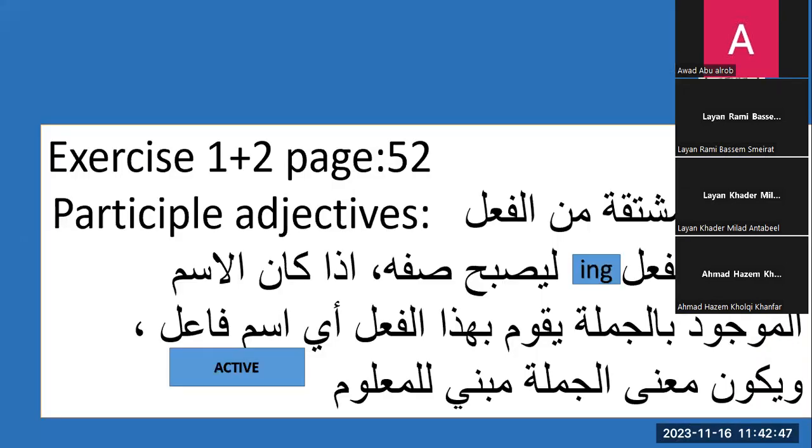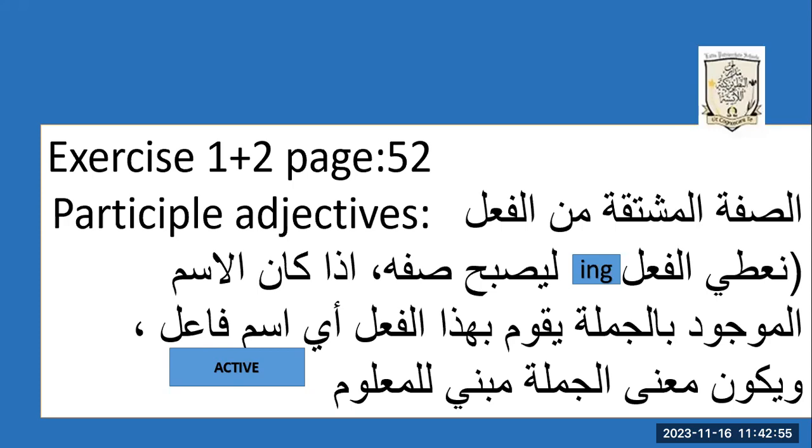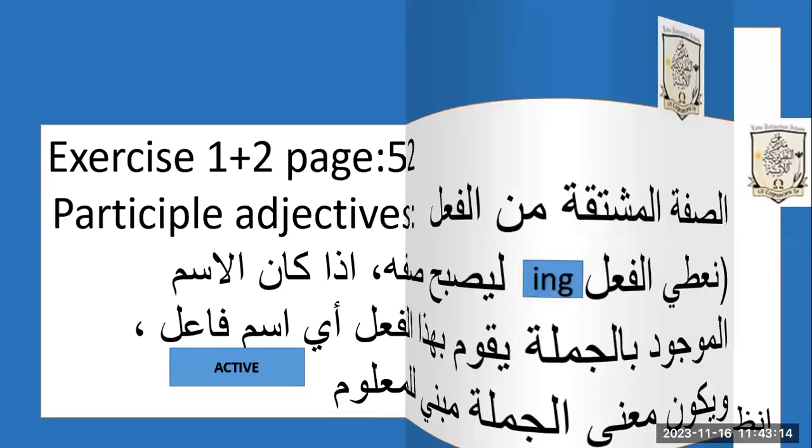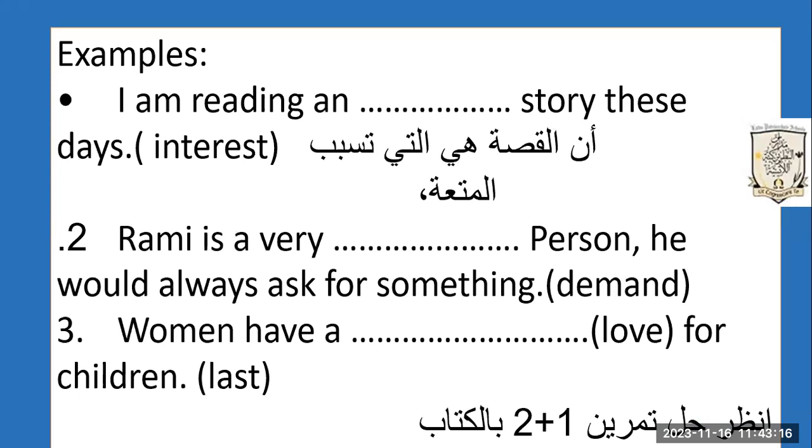In the first part, exercise 1 and 2, page 52, participle adjectives. These are adjectives that we derive from the verb, and we use the ing form of the verb so that it becomes an adjective if the noun in the sentence is the subject. And the sentence is usually active because it's the ing. So we can derive the adjective from the verb using verb ing. If you look at example number 1, I'm reading a story these days.